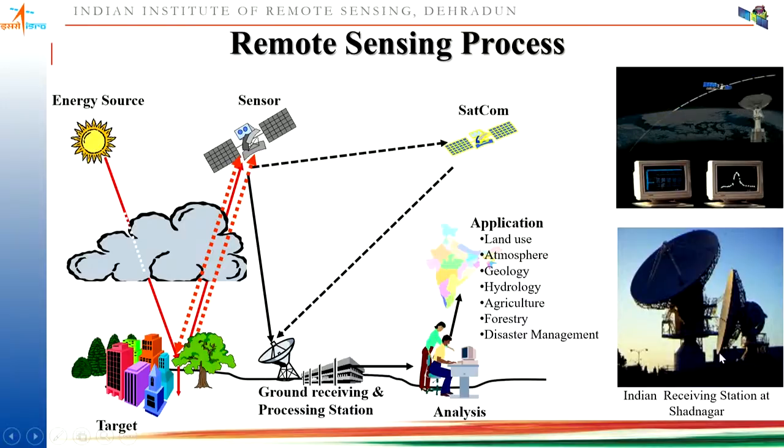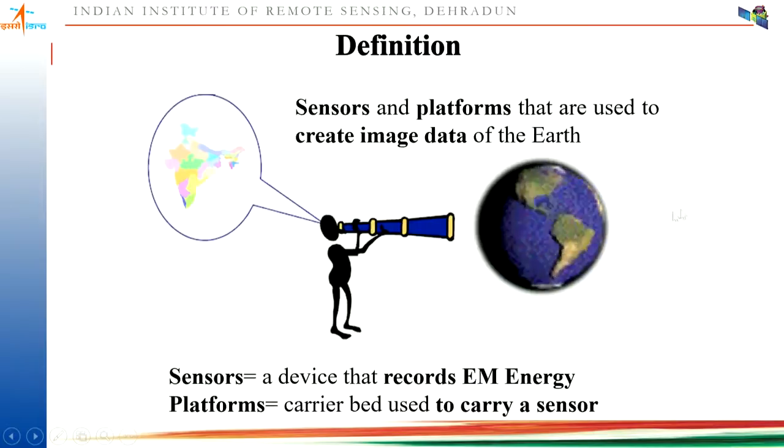So in India, we have four ground receiving antennas which take care of data downloading, present in Shadnagar, Hyderabad.